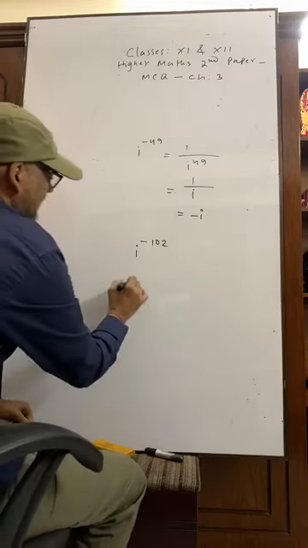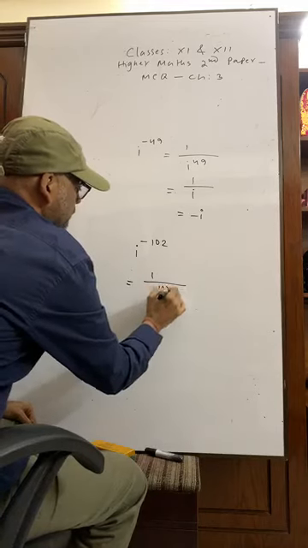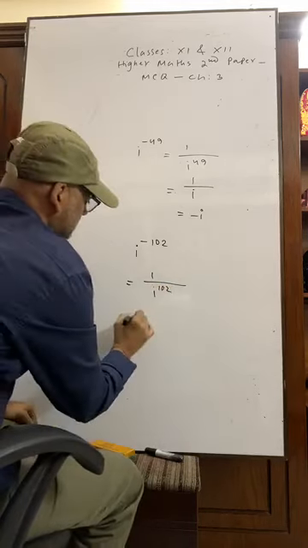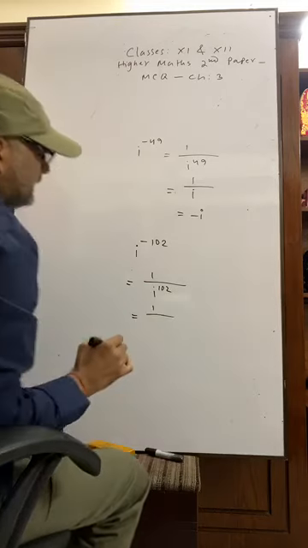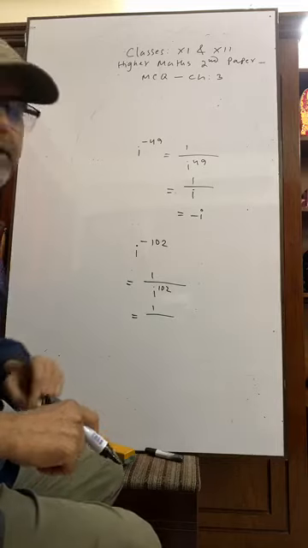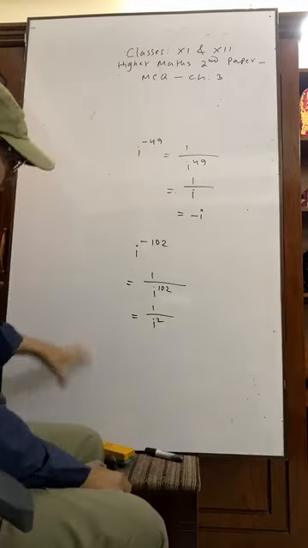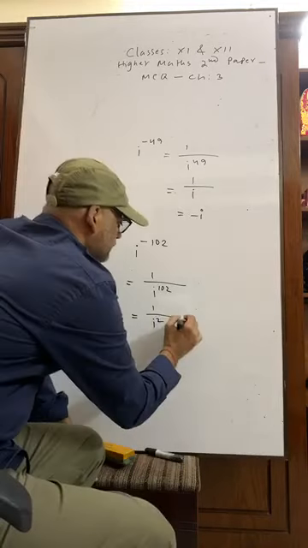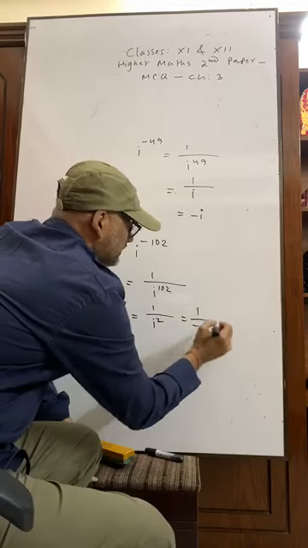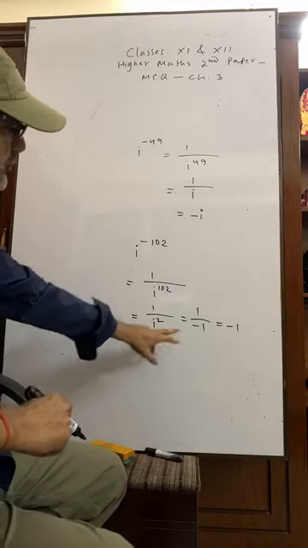It can be written as 1 by i to the power 102. That means if 102 is divided by 4, then we get 2 as remainder. That is 1 by i square. i square equals minus 1. So that is 1 by minus 1. So the result is minus 1.